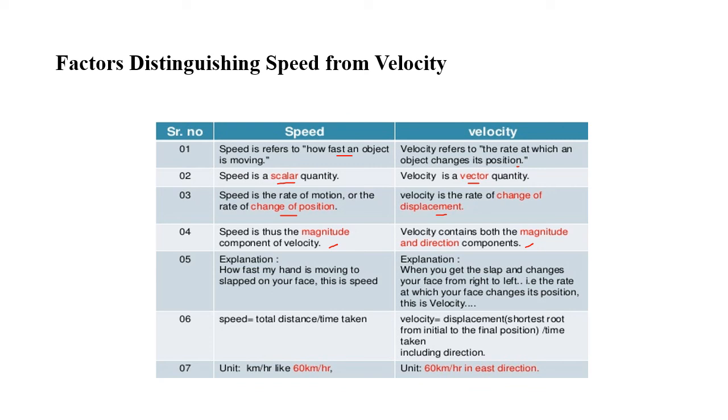We have the definition: speed equals total distance divided by time taken, whereas velocity is shortest distance covered divided by time taken. Then the unit is kilometer per hour. Here it is also kilometer per hour, but speed, like 60 kilometer per hour, won't give you any direction, whereas velocity, 60 kilometer per hour in the east direction, gives you direction details along with it.